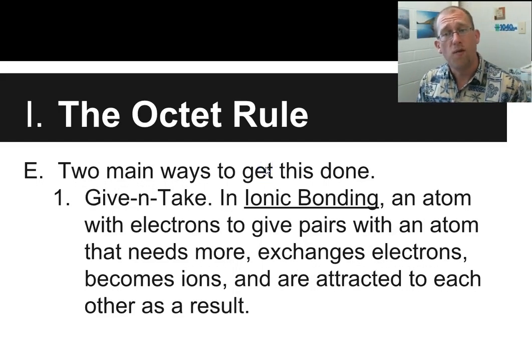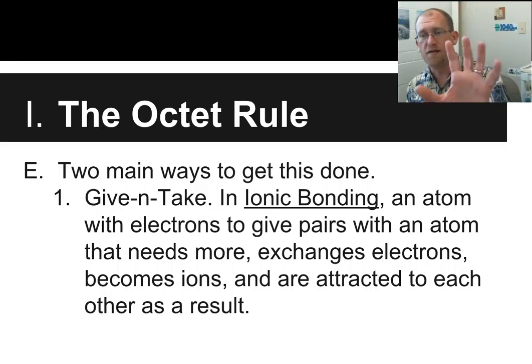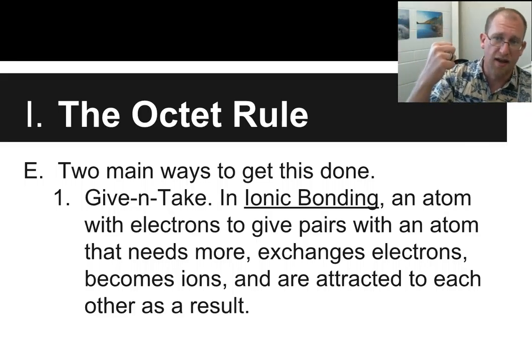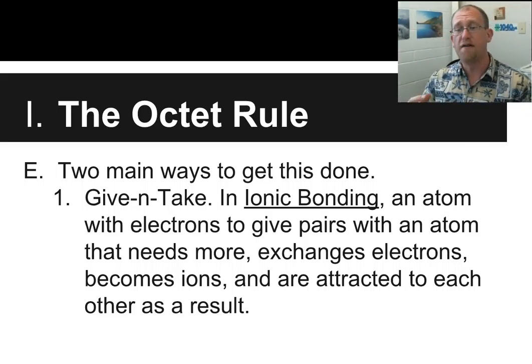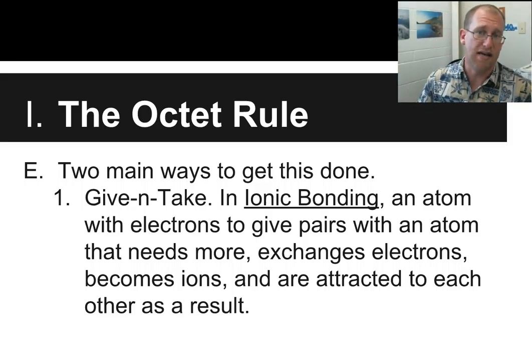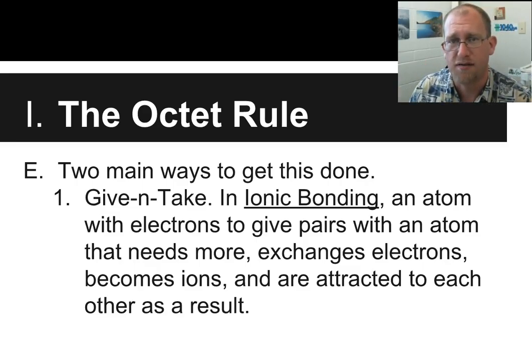So, 2 main ways that you can get this done. One is ionic bonding, where they give or take electrons. An atom with an ionic bond has given electrons away or taken electrons from something else, and then that affects its charge. It now becomes an ion. If it has gained electrons, it's negatively charged. If it has gotten rid of electrons, then it's positively charged.